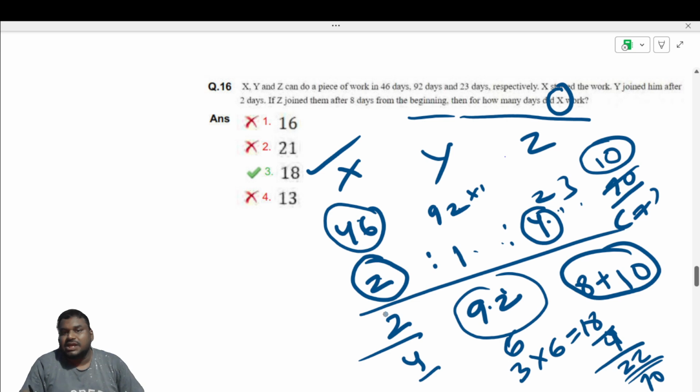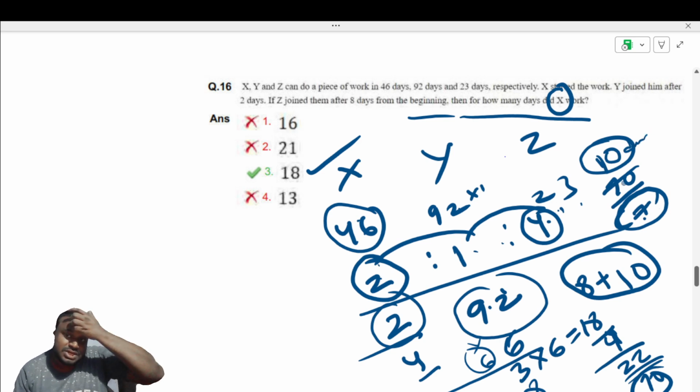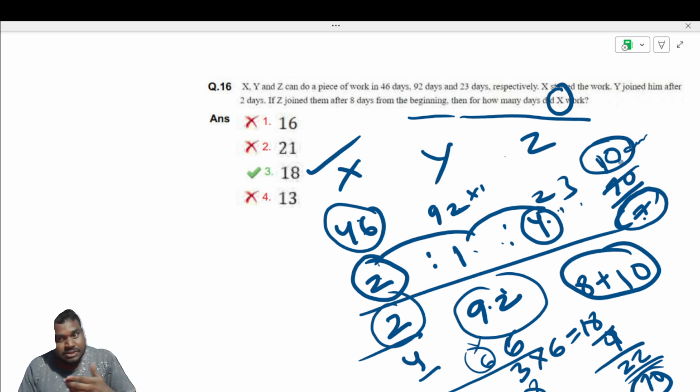X already worked for 2 days. After 2 days, Y joined, and they worked for 6 days. From the beginning, after 8 days, Z joined. When Z joined, the remaining work was 70. So I divided 70 by the combined efficiency of all of them, which is 2 plus 1 plus 4, 7. Then 70 by 7 is 10. So these are the 10 days of work when they are all working together. But these 10 days are not the total required days. X already worked for 2 days, and X and Y together worked for 6 days. So when you add all of them, it becomes 18 days of total work.